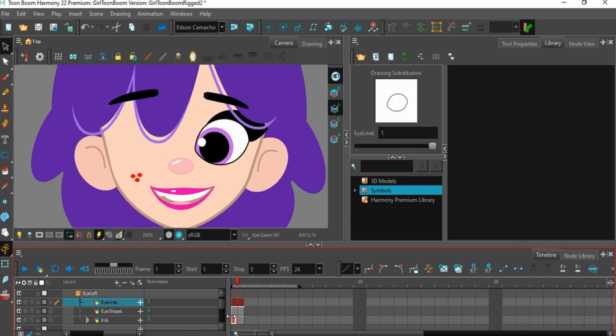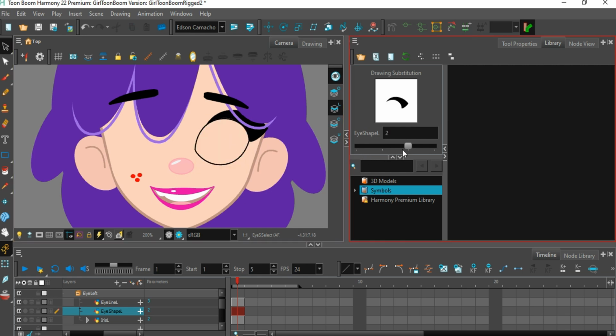Now, we need to select each drawing layer in the timeline and create corresponding entries in the library for each one. Since these pieces are separate, we need to ensure they change together. For example, if we want the eye to blink on position 2, we need to select the outline drawing, go to position 2 and modify it. Select the eyeball, background, go to position 2 and delete it. Select the iris drawing, go to position 2 and delete the iris. Once this is done, the eye blinking animation will be ready. Always test each drawing to ensure the changes appear correctly when switching positions in the library.